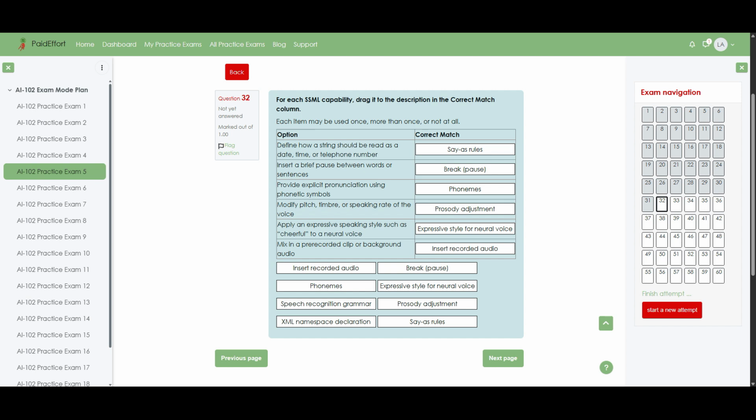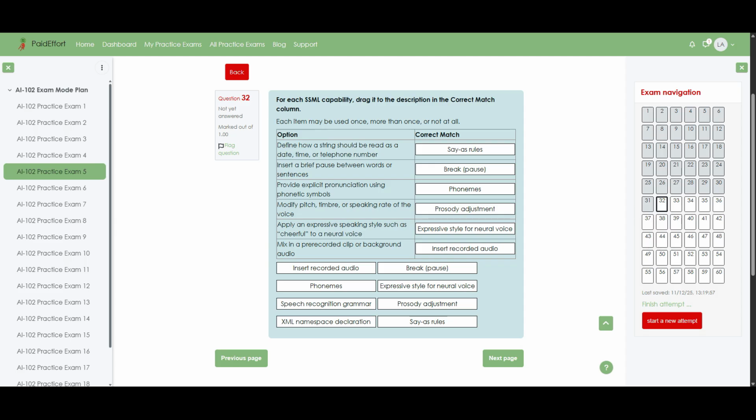Say-as rules are used when you want structured data like dates, times, or phone numbers to be spoken in a natural way instead of literally reading every character, so they define how a string should be read. Break, pause inserts a configurable bit of silence, which creates natural gaps between words or sentences and makes the speech easier to follow. Phonemes let you spell out exactly how a word should sound using phonetic symbols, which is perfect for product names or acronyms that are pronounced differently from their spelling.